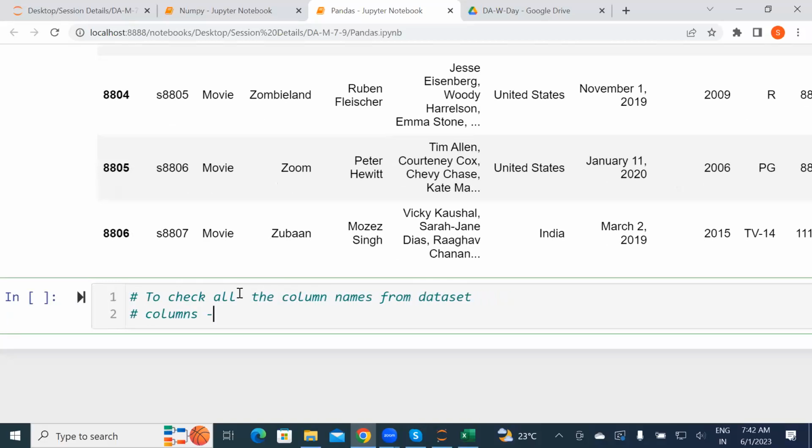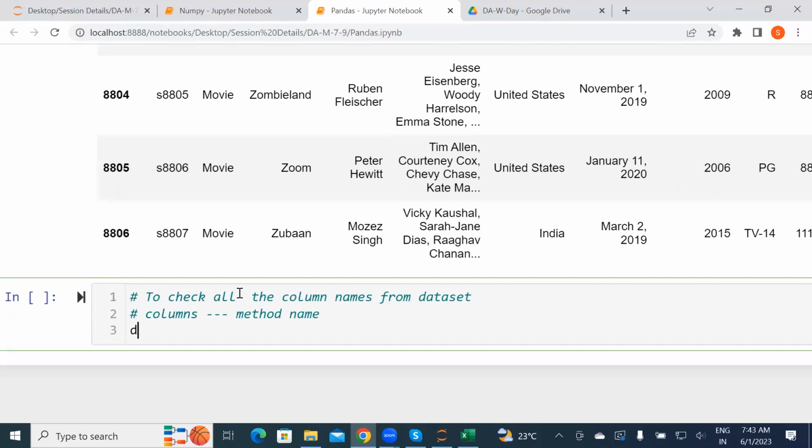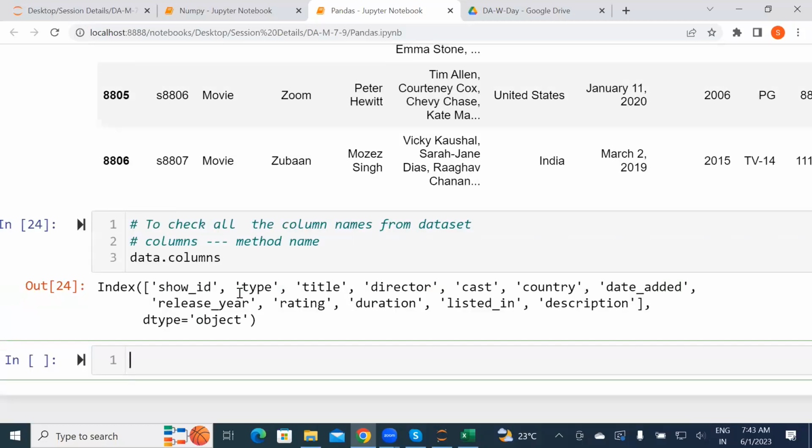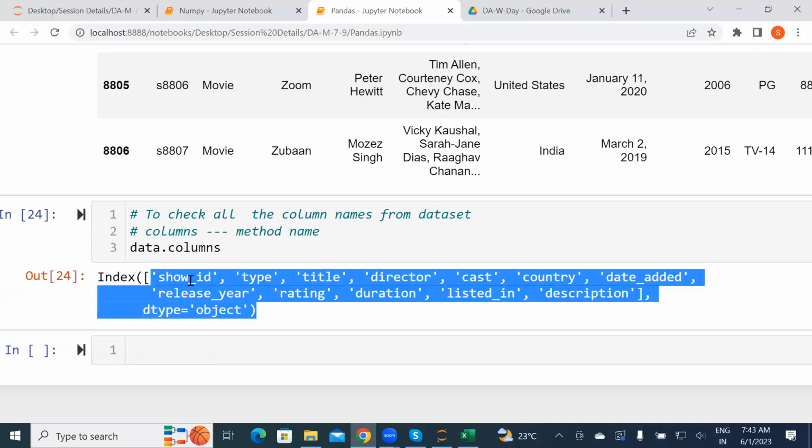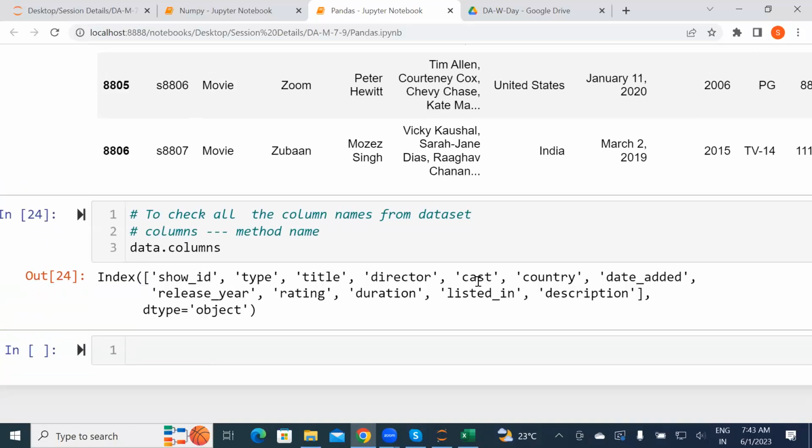Columns, columns. That is a method name. Now, how to use that? The variable name dot columns. Now, you can see that if you use it, you will get all the column names here: show ID, type, title, director, cast, country, date added, release year, rating, duration, listed in, and description, dtype object.